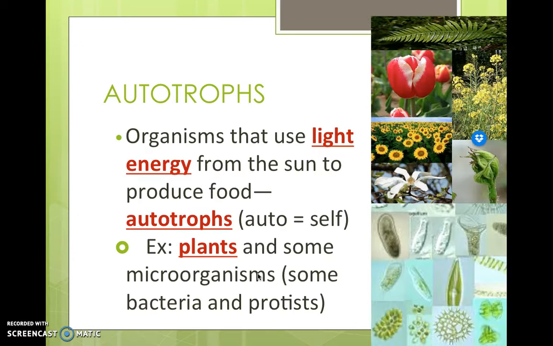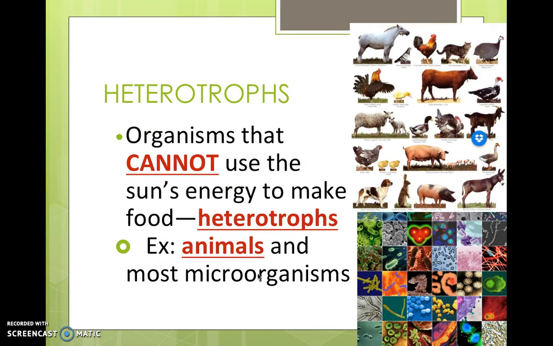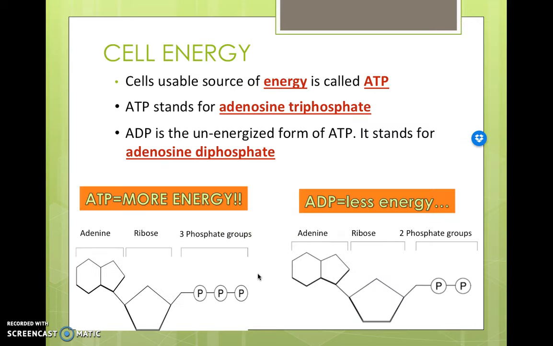Autotrophs, as a quick reminder, are organisms that use energy, light energy from the sun to produce food. If you remember, the word auto means self, so self-producing. Examples would be plants and some microorganisms. Remember, we talked about the different microorganisms, the different protists and bacteria that can produce their own energy, and are autotrophs. Heterotrophs are organisms that cannot use the sun's energy to make food. Examples of these are animals and most microorganisms.